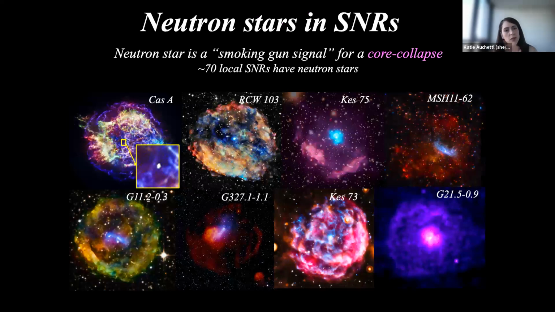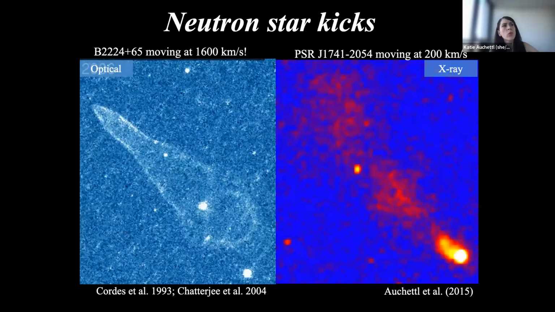In our local universe, we have about 70 supernova remnants that have a confirmed neutron star at the center of it. Apart from them sitting there glowing, and being interesting to study in terms of their wind nebula and other aspects, they also show kick velocities. And these kick velocities are consistent with what we see from general pulsars in our universe.